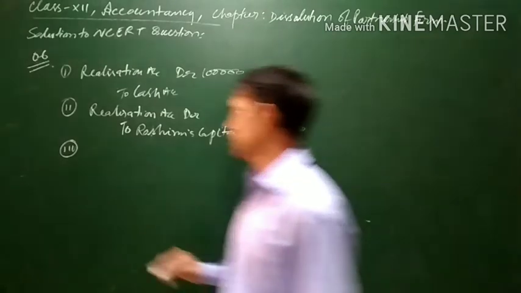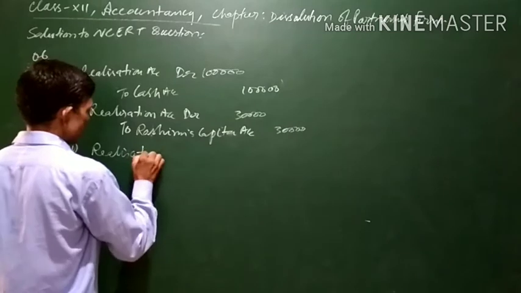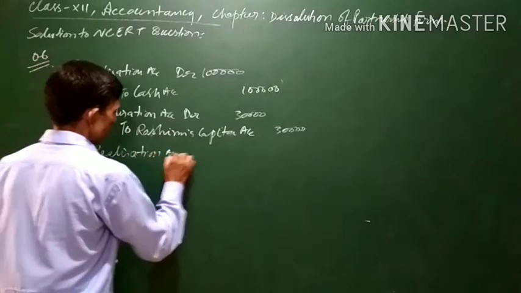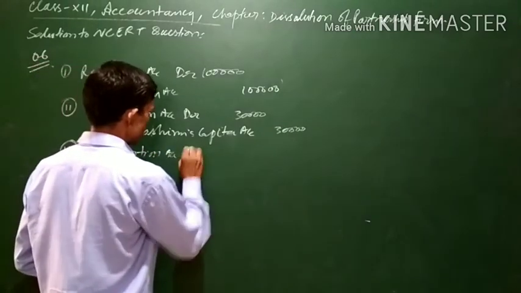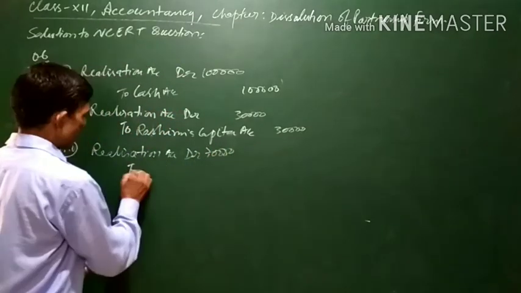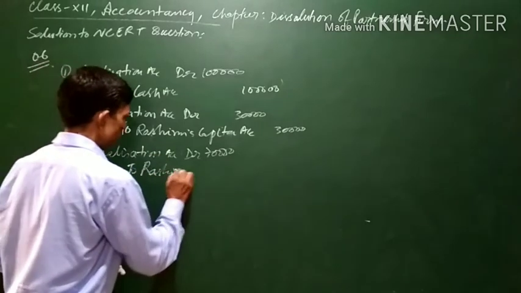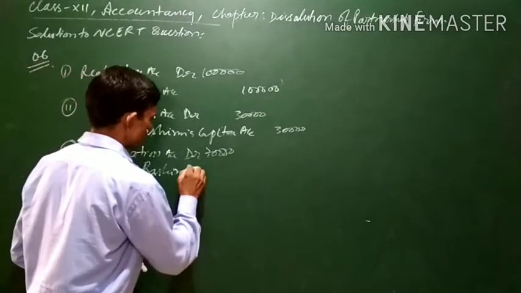So the firm will only record an entry for rupees 70,000, where there is an agreement between the partner and the firm. So again here, realization expenses will be debited. That is, the realization account will be debited with the agreed amount of 70,000, and the partner will be given credit for only 70,000, that is, Rasim's capital account.